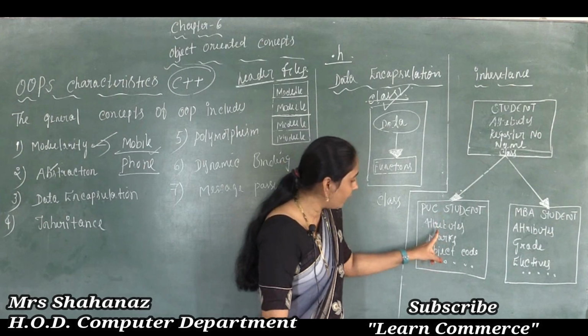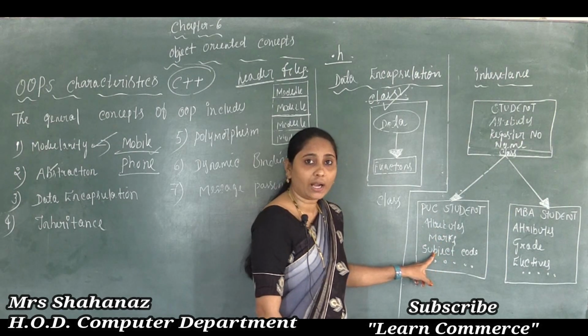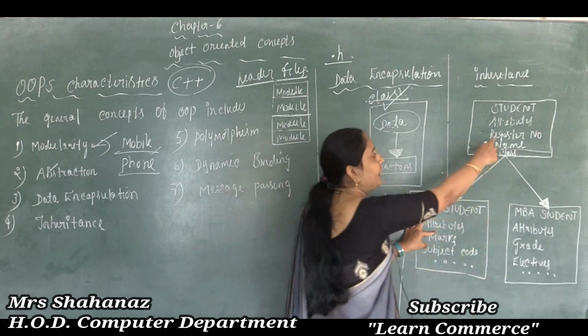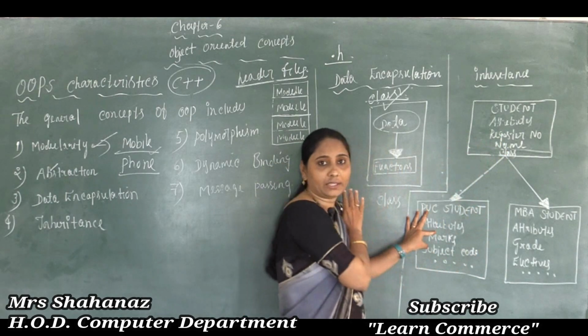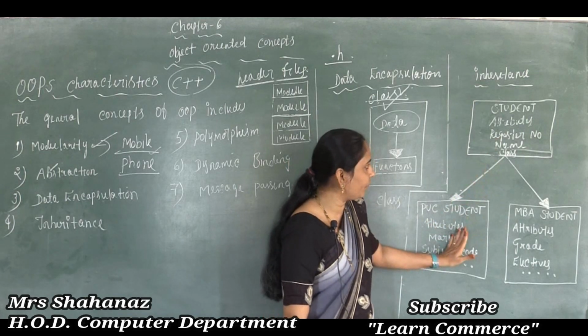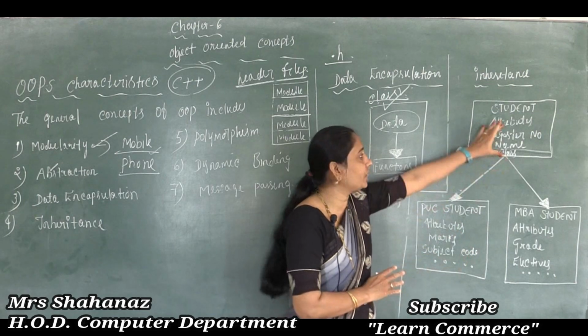That means our attributes are marks of the student, subject code. ಹಾಗಾದರೆ ಇದರಲ್ಲಿ ಎರಡು ಮಾತ್ರ ಫೀಚರ್ಸ್ ಇಲ್ಲ, ಈ ಎರಡು ಫೀಚರ್ಸ್ ಒಟ್ಟಿಗೆ ಈ ಮೂರು ಫೀಚರ್ಸ್ ಕೂಡ ಜಾಯಿನ್ ಆಗ್ತದೆ. Clear this one? That means this class is going to use the registered number, name, class. No need to write again and again whatever the code is.